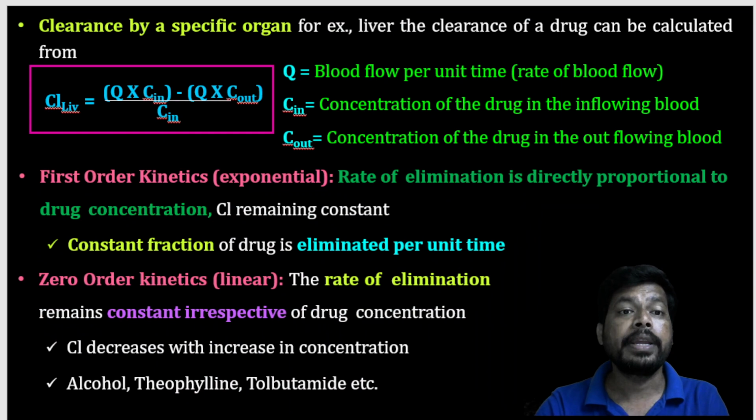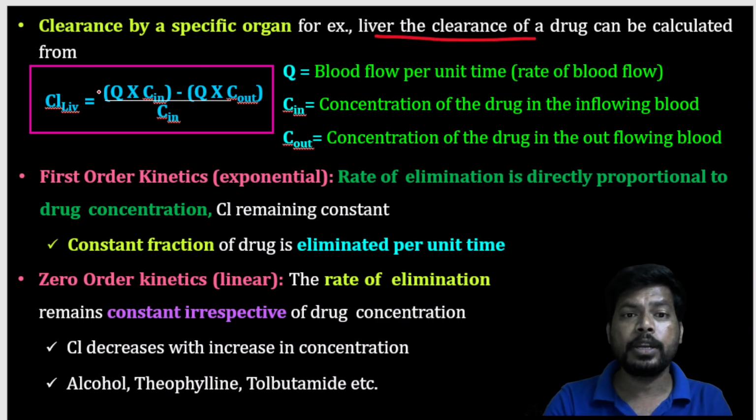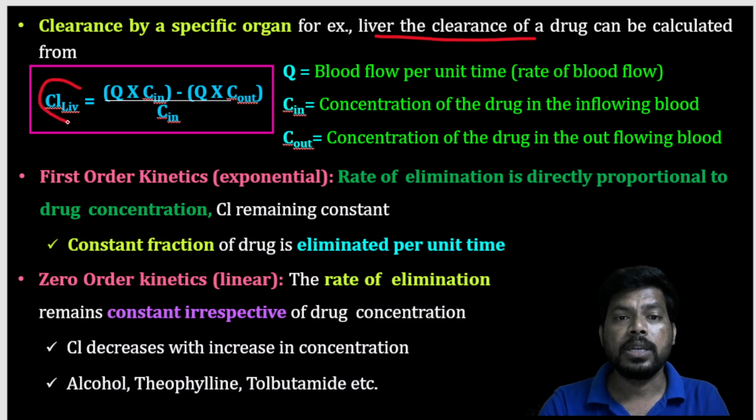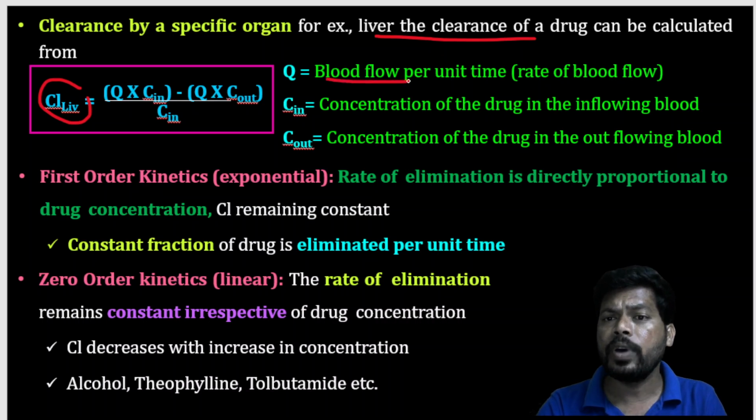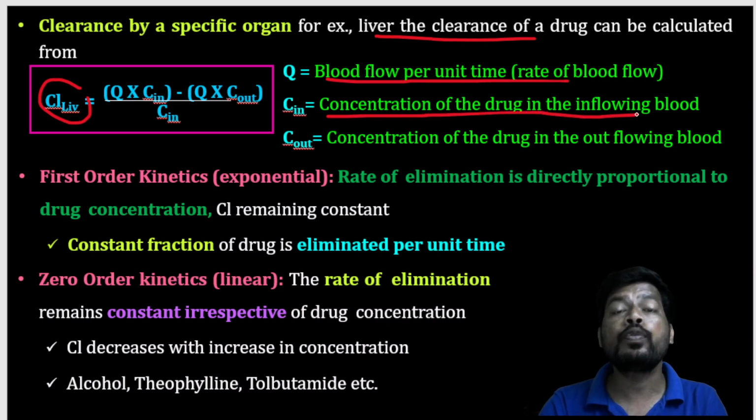Next, clearance by a specific organ. For example, the liver. The clearance of drug by the liver can be calculated as liver clearance equals Q times C in minus Q times C out, divided by C in. So what is Q? Blood flow per unit time, that is the rate of blood flow. C in is the concentration of drug in the inflowing blood.